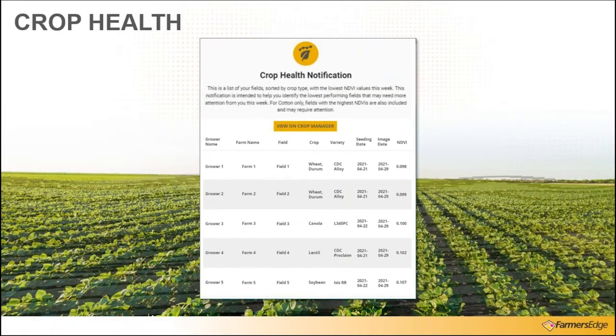Next, we have the crop health notification. So again, summarizing which fields of the particular crop type are in the lowest 10th percentile of NDVI. So here we're showing 2 wheat fields, 2 canola fields, a lentil field, and a soybean field. All of these having the lowest NDVI or in the lowest 10th percentile of NDVI of the specific crop that we're showing for each field. So bringing awareness to which may be progressing the slowest or which have the lowest health overall.